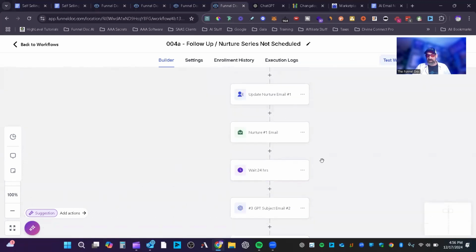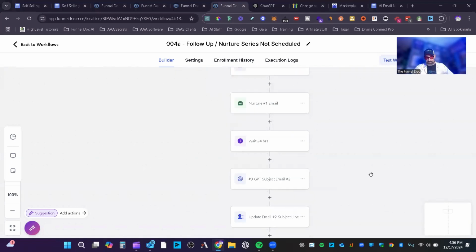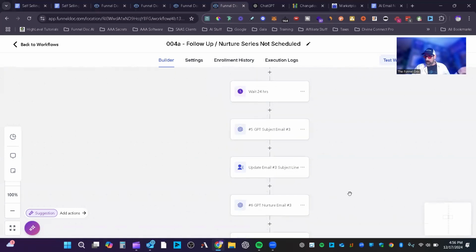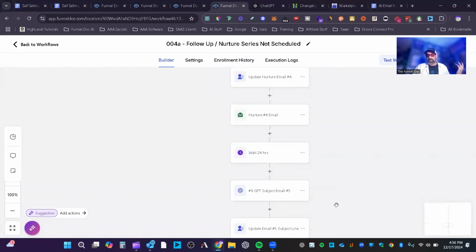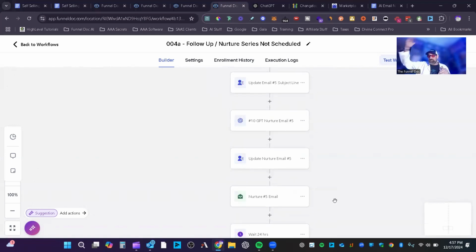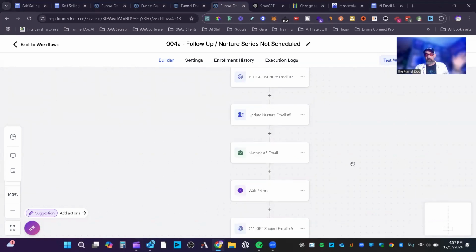And then you'll see the next thing we've got is it waits 24 hours, does it all again. Waits 24 hours, does it all again. And that's the cool thing about it: it's set up now so that for each email, the AI will read the email before, recognize that, and use it so it doesn't ever write anything that's the same. They're all independently different. And then every third to fourth email is just a solid hard pitch on your voice AI. So it's value, education, all this other stuff, and then pitch. Like Gary V: jab, jab, right hook. That's all set up, and now I'm going to show you how to add more.